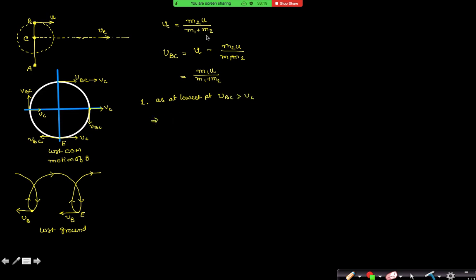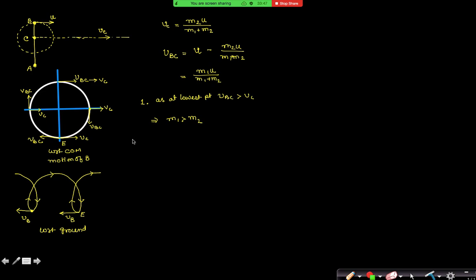So from here, can I find which one is higher mass? Sure. Yes. M1 is greater than M2. Yes or no? Yes, sir. So that is the answer to the first question. Understood this part?